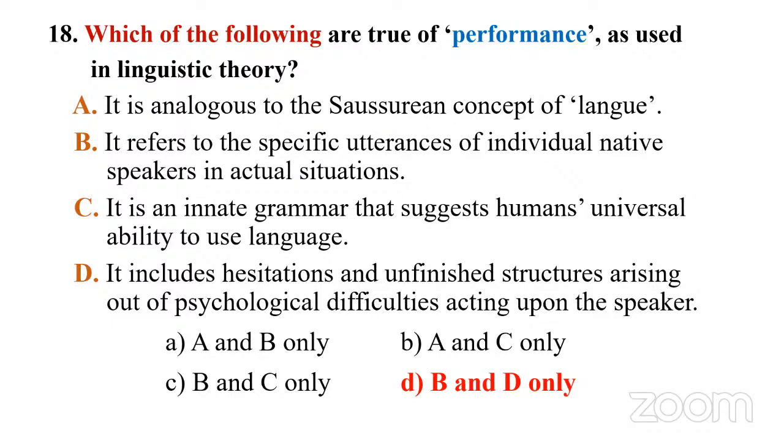Which of the following are true of performance? You can immediately eliminate the first one. It is analogous to the Saussurean concept of Langue. No, right? Langue is more to do with a system of signs. It's not performance, right? Performance is associated with parole, not langue. Then the next is correct. It refers to a specific utterance. Third, you can eliminate. It doesn't refer to an innate grammar. Then with this knowledge, it's very easy. B and D. It's a direct question if you know this, right?